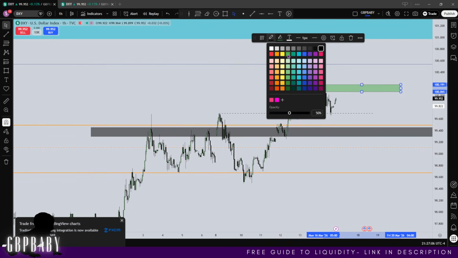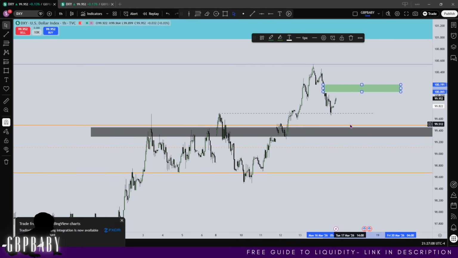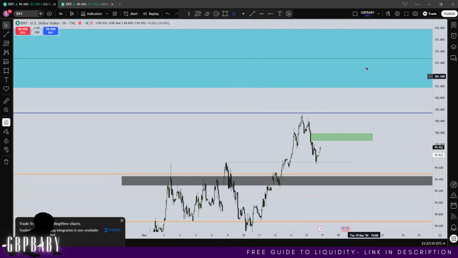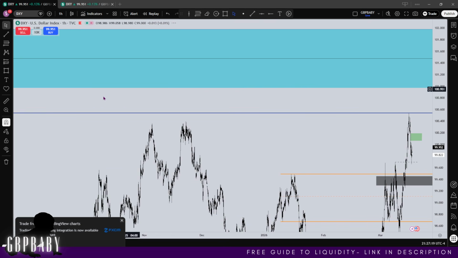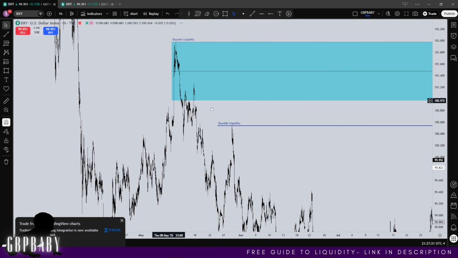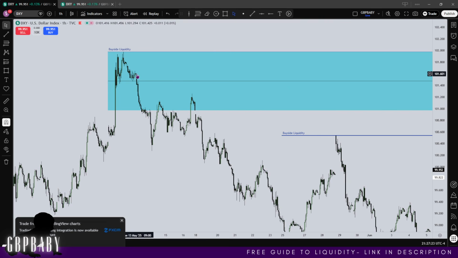So first, price needs to ignore this green box, trade to the downside, and then and only then does it want to target the buy side, running out buy stops above here quite cleanly, and then again into our premium target of that wick, but I'm calling it a fair value gap for now. And we can scroll over and look for PD arrays, and you can already see there's a nice big gap, as in this downside delivery from here down to here is a gap, and you can see how that's within the PD array from the higher time frame.